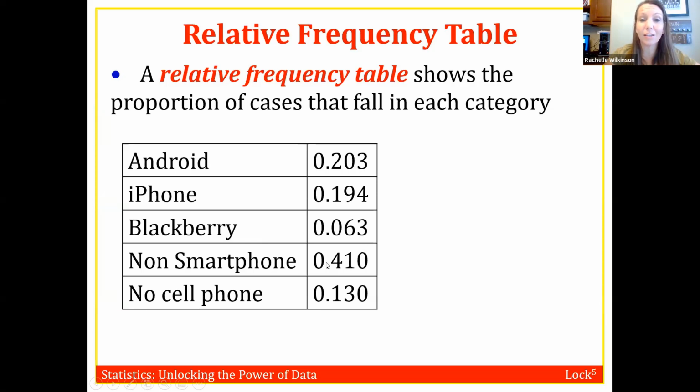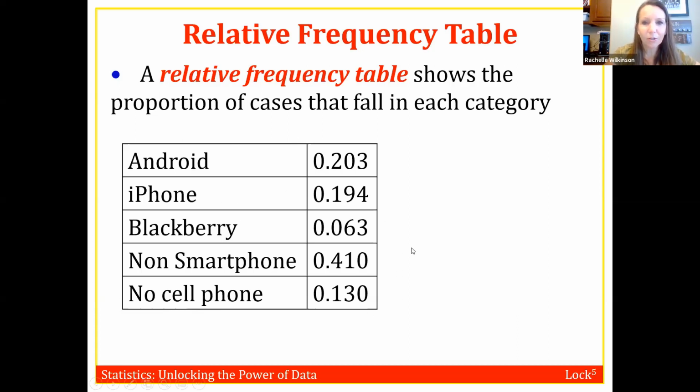So looking at this, we can see that 41% of people didn't have a smartphone back in 2012. Which seems like a pretty high number. I was probably one of those. I was a late adopter, not because I didn't want to, but just because I knew that once I got one I'd never go back.